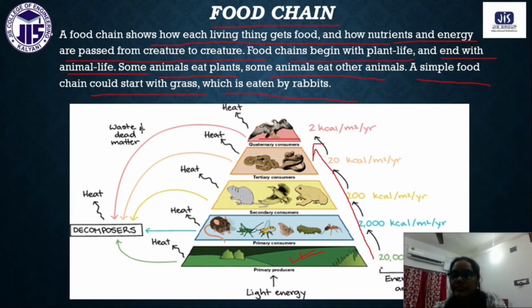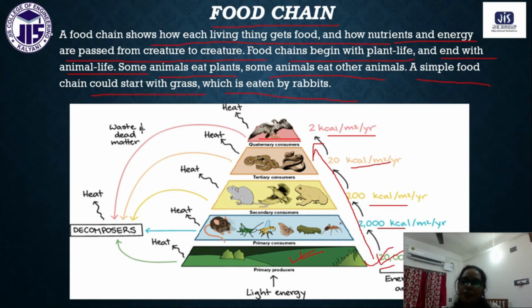So now one more thing, if we go towards the upside, you can see the energy decreases. The energy will be high at the bottommost layer, where the producers belong.